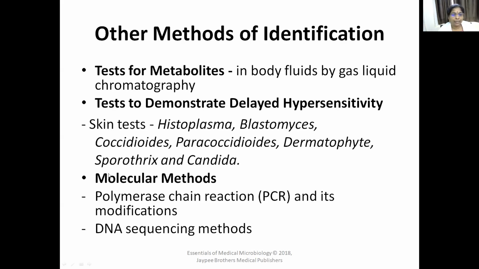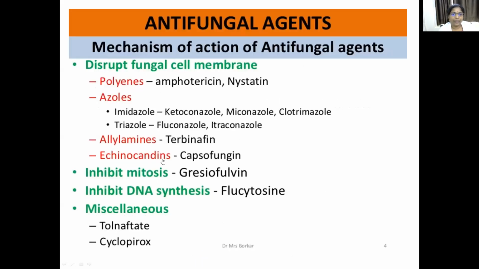And molecular methods, that is, identification of nucleic acid or DNA, can be done. Some probes are available. This is done by PCR, polymerase chain reaction, and DNA sequencing methods. It is a little bit costly. Some probes are available for identifying certain fungi, and the DNA or nucleic acid can be identified. So these are the other methods of identification.